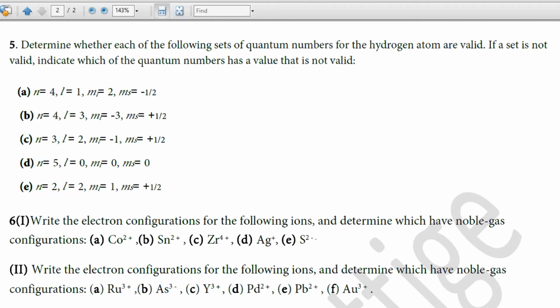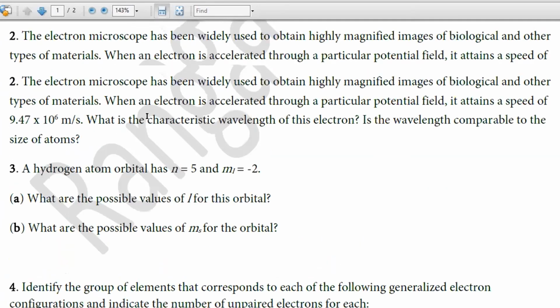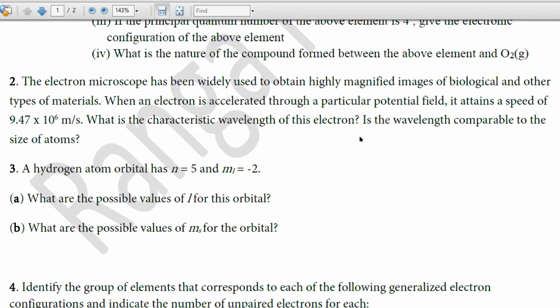That is in local exams, right? Local A-levels. Second question, I will come back. The second question is a wavelength comparison. Normally the size of an atom is in the range of 10 to the power minus 8 meters.